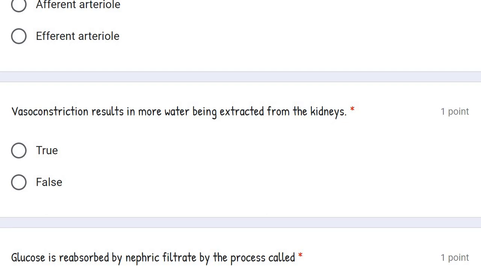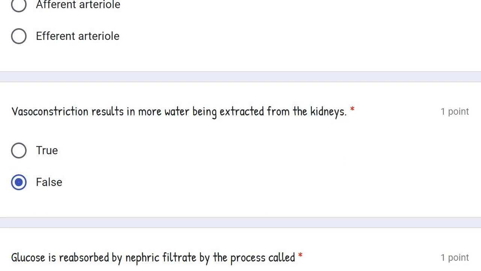That's why blood flow is decreased, heat loss is reduced and it produces less sweat. It means it produces more urine. So the water being extracted from the kidney will reduce. वो कम हो जाएगा. Kidney से जो reabsorb होके पानी जाता है वो कम हो जाएगा. The urine which is extracted from the kidney will increase. Urine का amount बढ़ जाएगा. So this statement is false.